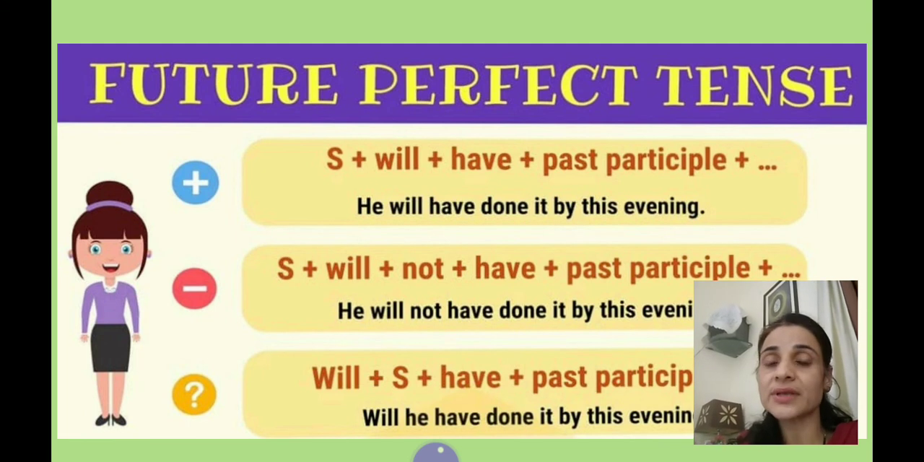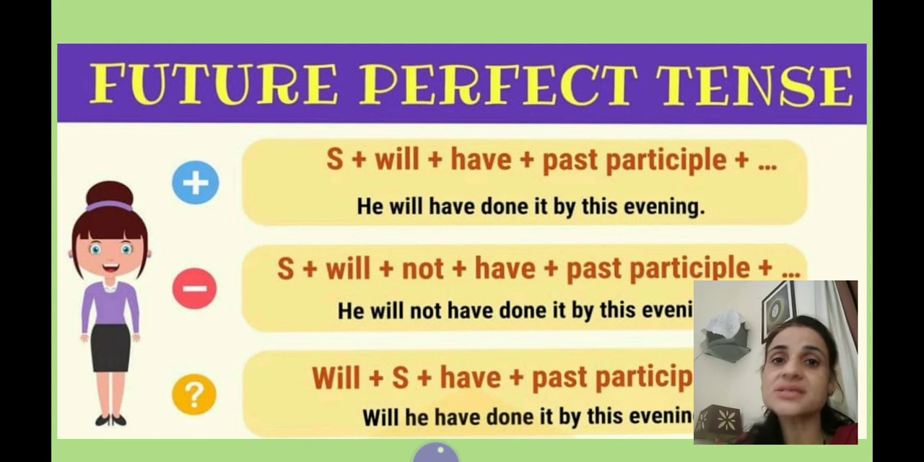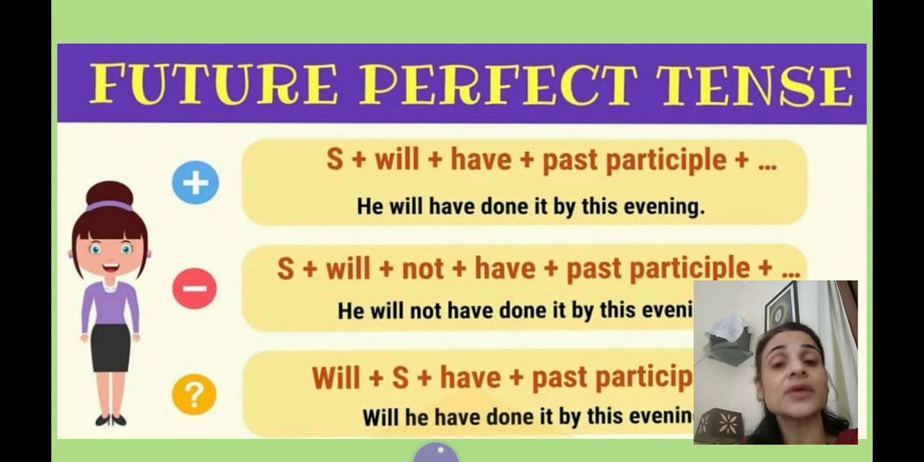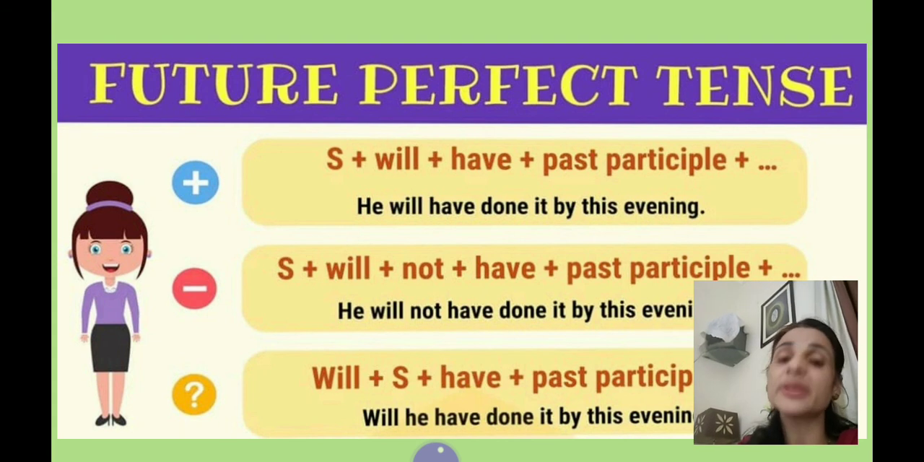So, future perfect tense, let's have the structure first. First, you have to use subject, helping verb, will or shall, plus have. Here in future perfect, you have to use have. And main verb, you have to use third form. That is called past participle. Do you remember? A verb has three forms: present, past, and past participle. So in perfect tense, whether it is present perfect, past perfect, or future perfect, you have to use the main verb in third form.